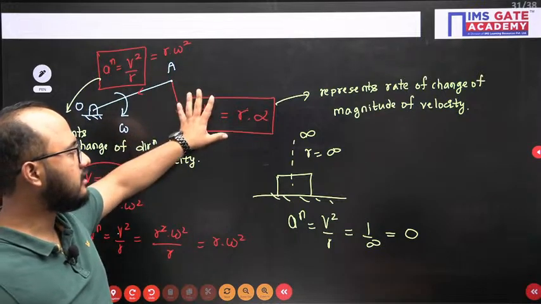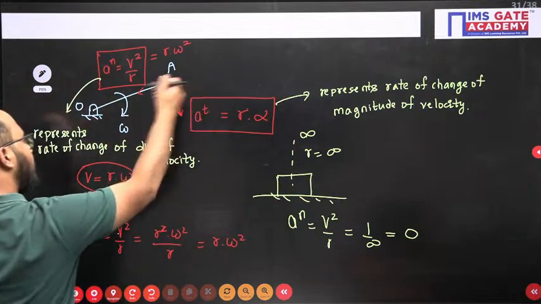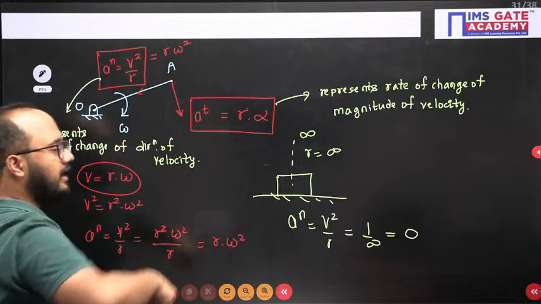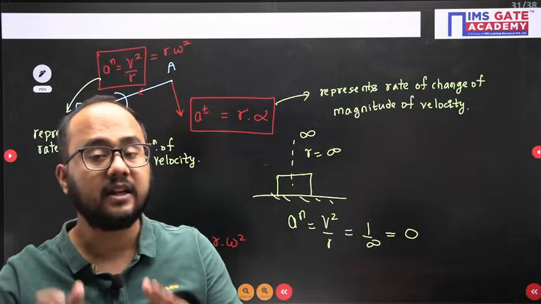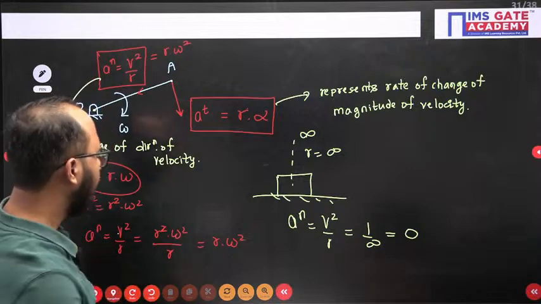What tangential acceleration is representing, what normal acceleration is representing. Normal is always towards the point of rotation, and tangential is along the velocity vector if the velocity magnitude is increasing. If it is decreasing, it will be just opposite to the velocity vector. Got it?